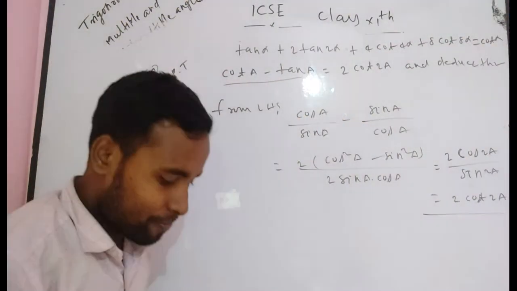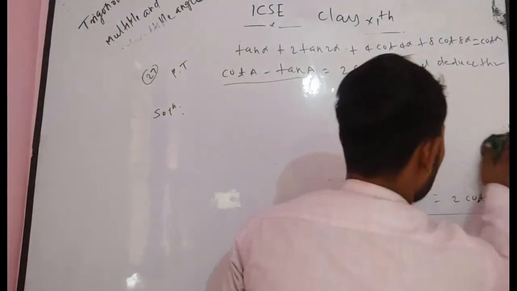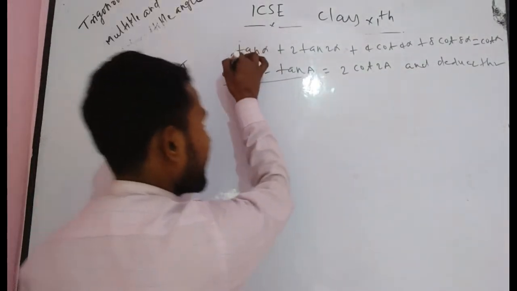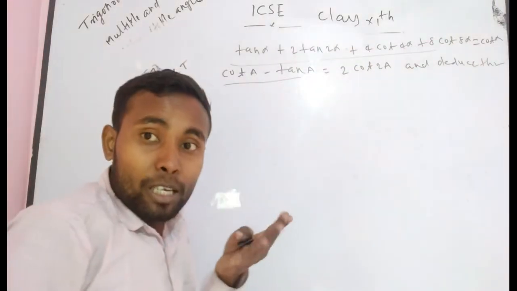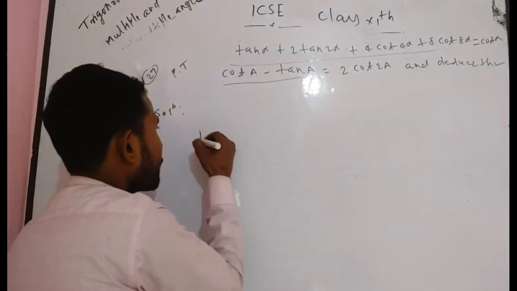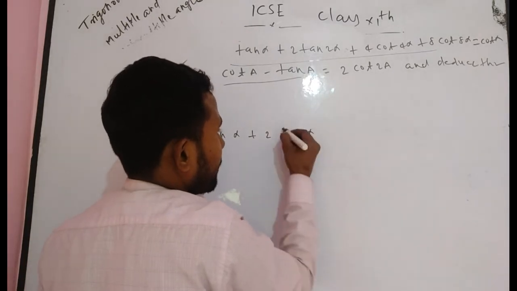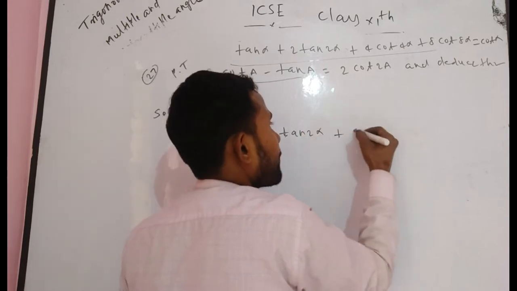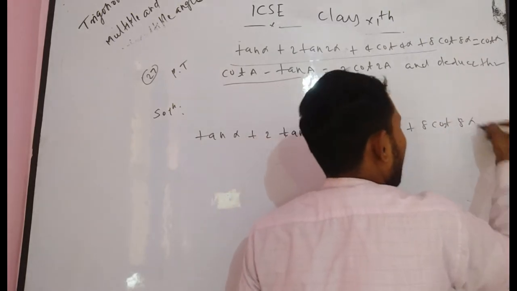Now how can you solve it? I want to tell you there is another process by which you can solve it. If you see the LHS, something will be the same as it, and something will go the same way. Now I want to write tan alpha plus 2 tan 2 alpha plus 4 cot 4 alpha plus 8 cot 8 alpha. It is tan, not a plus sign.